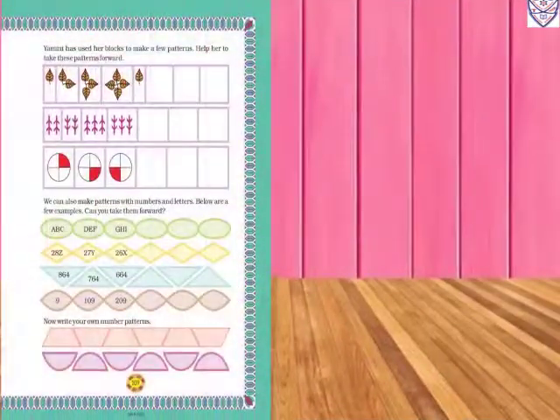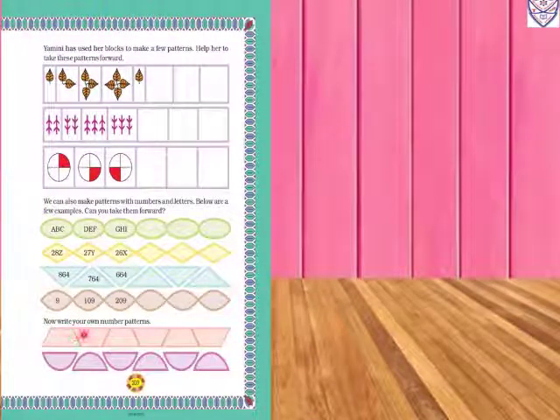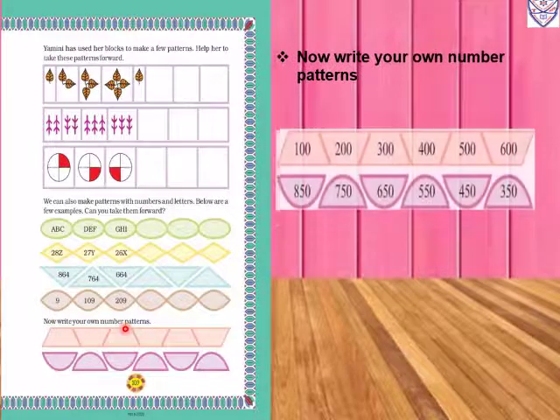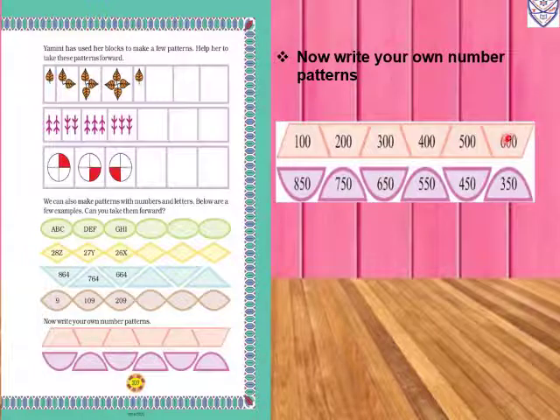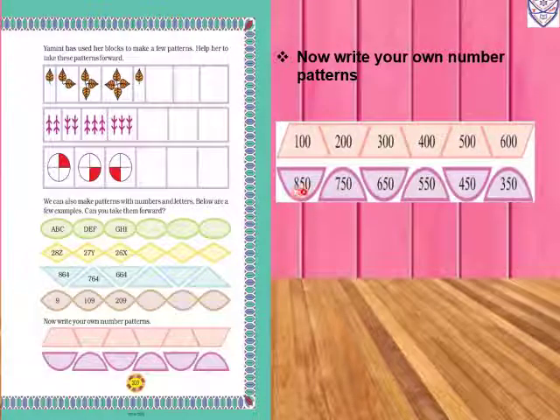Now same page 109. Now write your own number pattern. So 100, 200, 300, 400, 500, 600. Then another pattern: 850, 750, 650, 550, 450, 350. Students, you can also write other patterns in this.